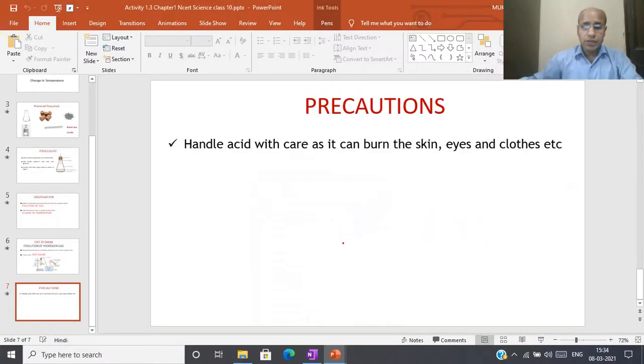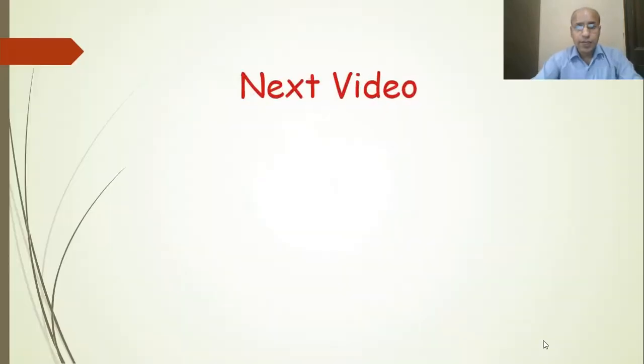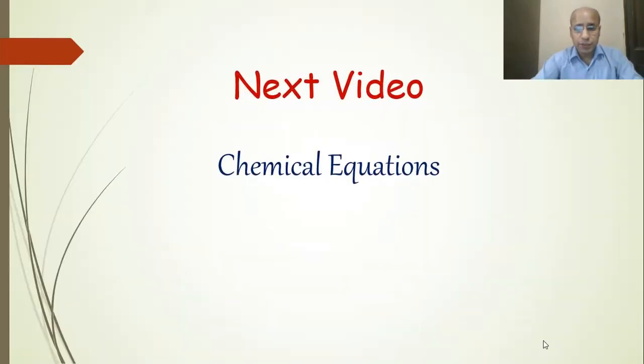So now, dear students, in this video we have studied the different characteristics of chemical reactions, like change in state, change in color, evolution of gas, change in temperature, and formation of precipitate. We have seen various diagrams. We have done activities 1.1 and 1.2 also. In the next video we will discuss chemical equations.